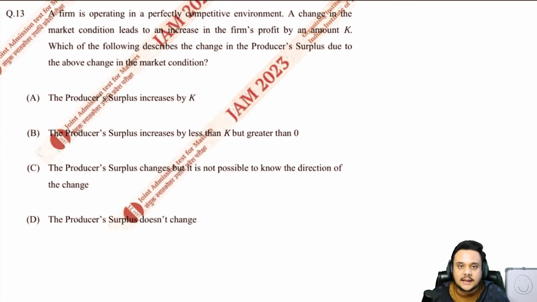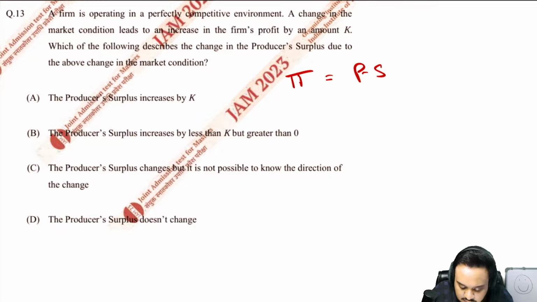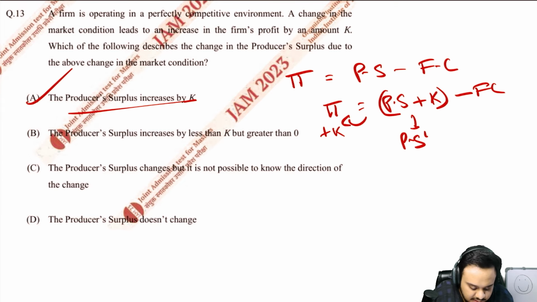Okay, so now let us read the 13th one. It says that a firm is operating in a perfectly competitive environment. Very important. A change in the market condition leads to an increase in the firm's profit by amount K. Which of the following describes the change in producer surplus? Don't even read the options. You already know that profit is equal to producer surplus minus fixed cost. If this part is increasing by K, which is your new producer surplus, then obviously this also has to increase by K. Producer surplus increases by K.